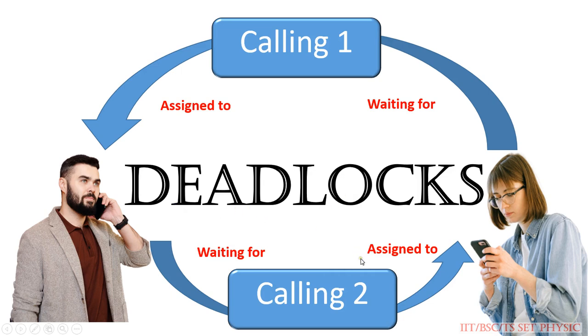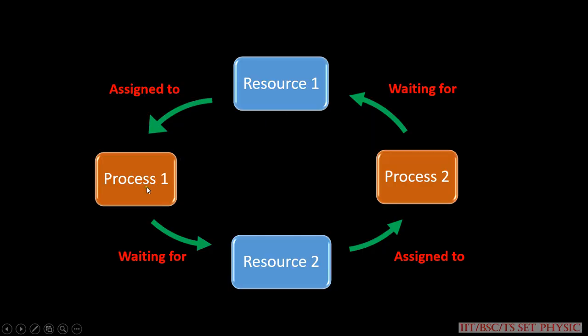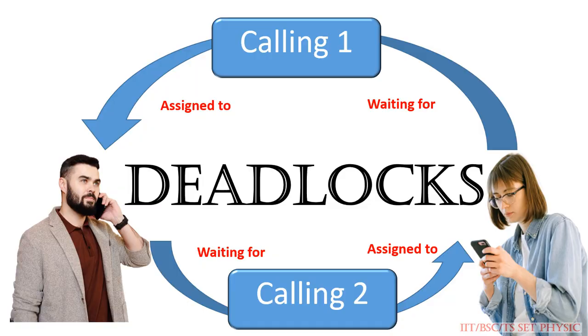That means the process 1 is waiting for resource 2 and the process 2 is waiting for resource 1. This situation is called a deadlock.